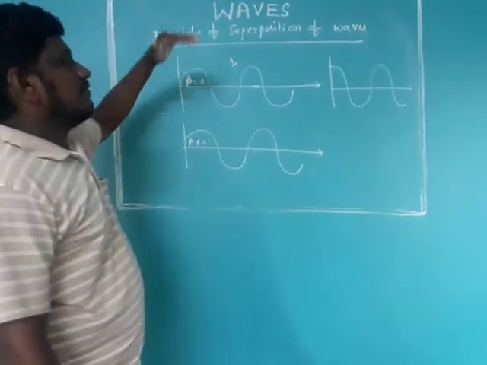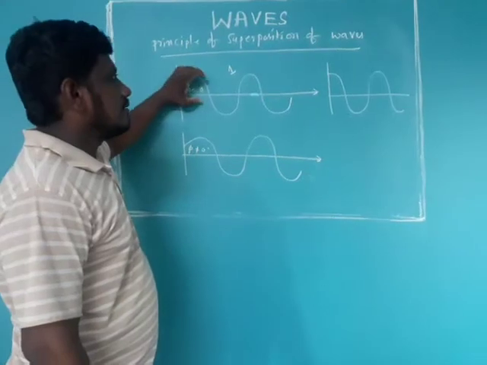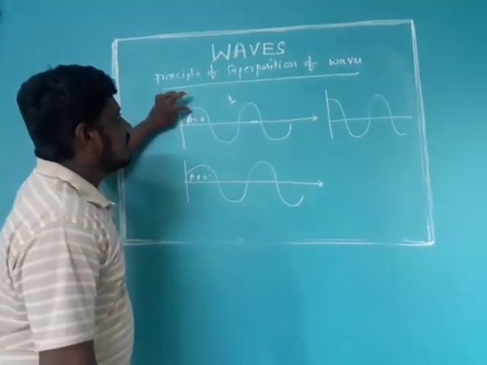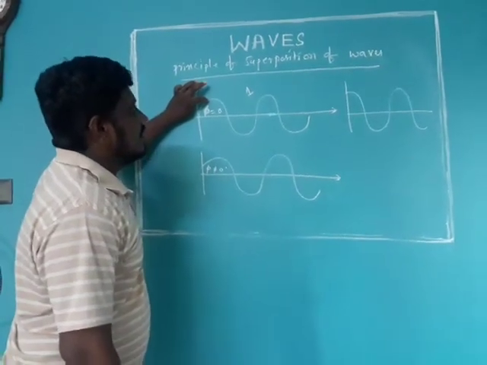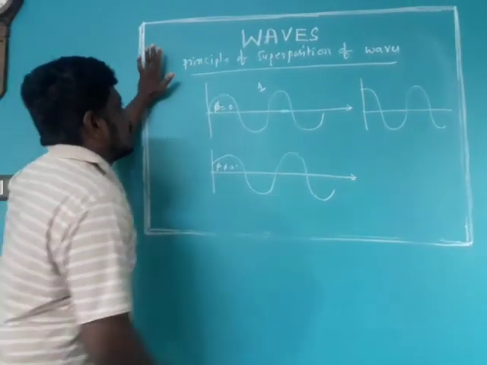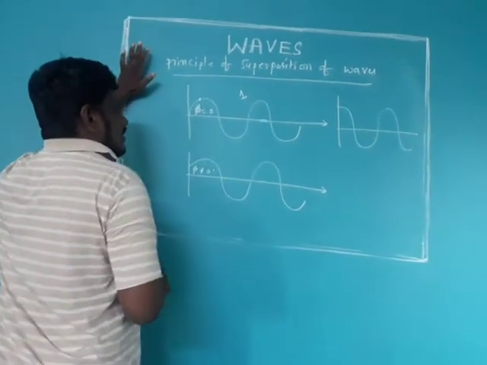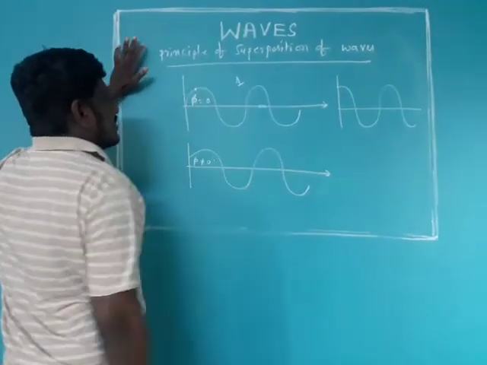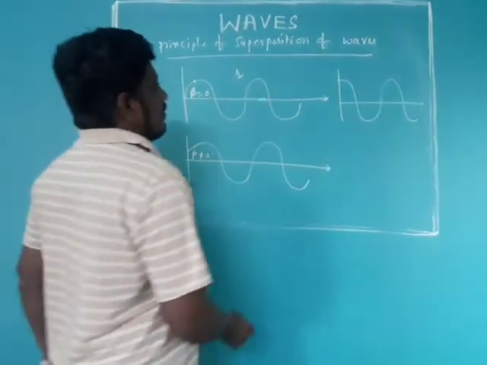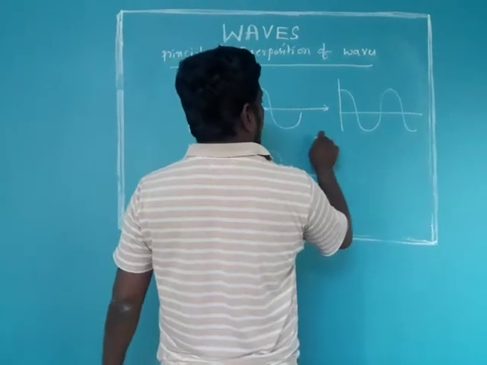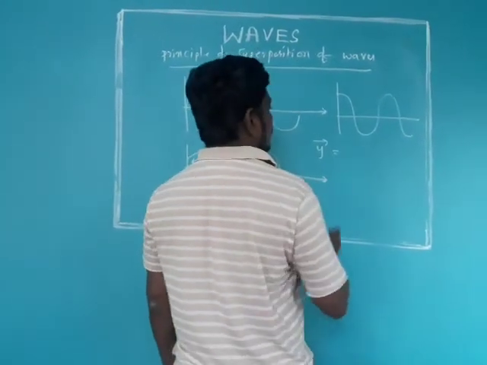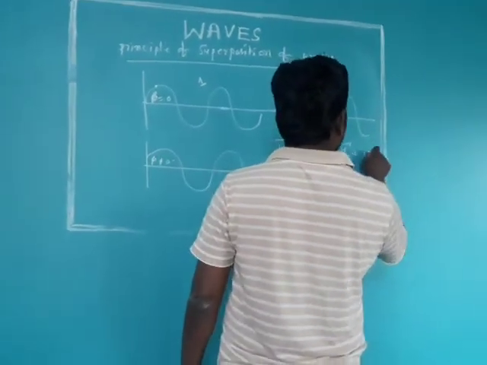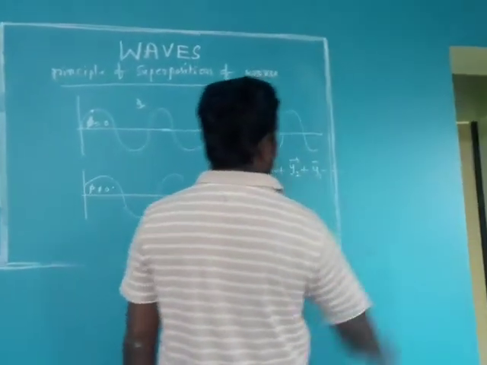If all these waves simultaneously fall one over the other, then the displacement of any particle will be calculated by this superposition principle. Suppose this wave and this wave are falling in; the resultant displacement is the vector sum of the individual displacements of the waves: y1 bar plus y2 bar plus y3 bar and so on.